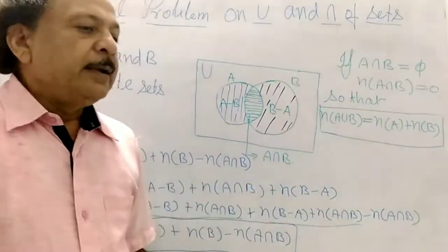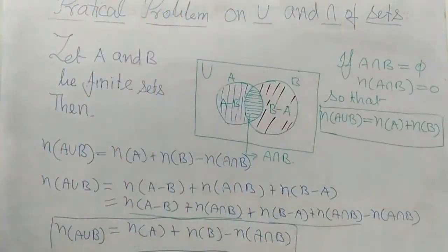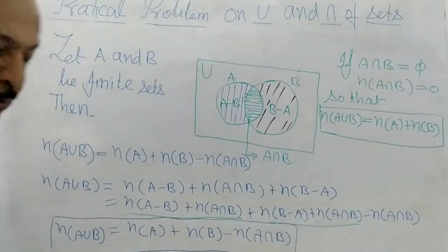And next, now if A, B, C are finite sets, second, if A, B, C are finite sets, then how do you show this?